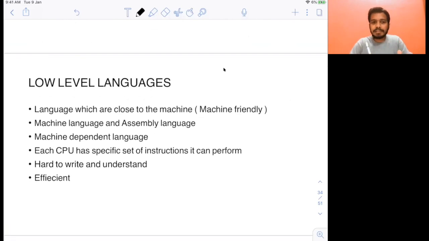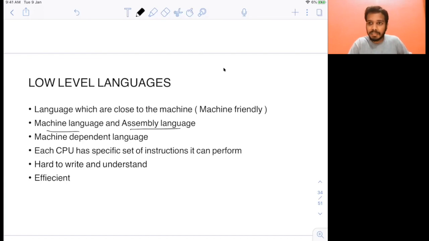Languages which are close to the machine are called low-level languages. So these languages are machine-friendly. These are not human-friendly languages. If you want to write a program in these low-level languages, it will be very tough for you. I have already given the examples of this. Machine language and assembly language are examples of low-level languages. These languages are very close to the machine itself, but are not very close to users like us.